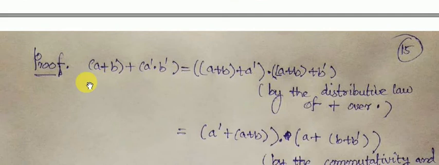Here we have considered a plus b plus a complement into b complement, and we have applied the distributive law for addition over multiplication. So this would be equal to a plus b plus a complement, into a plus b plus b complement. Here we have written that very a plus b plus a complement into a plus b plus b complement.